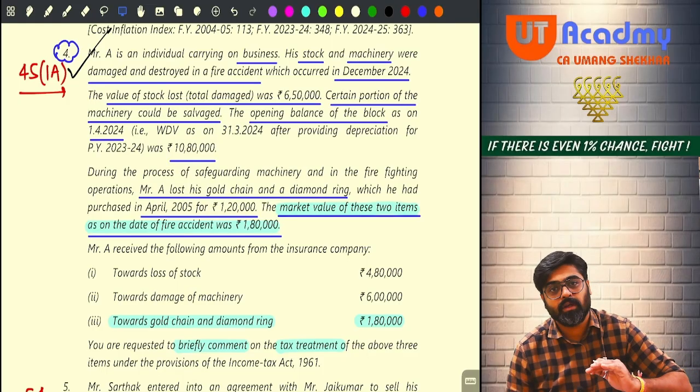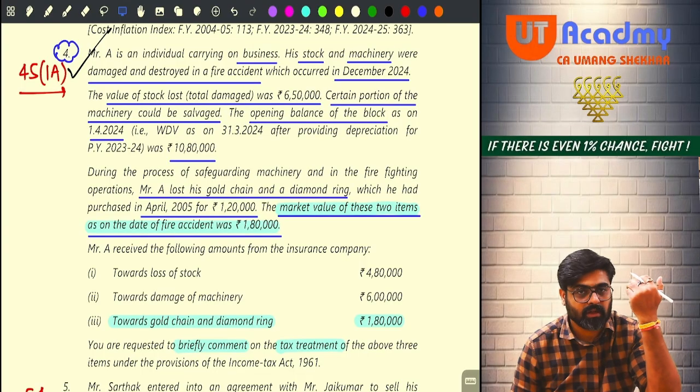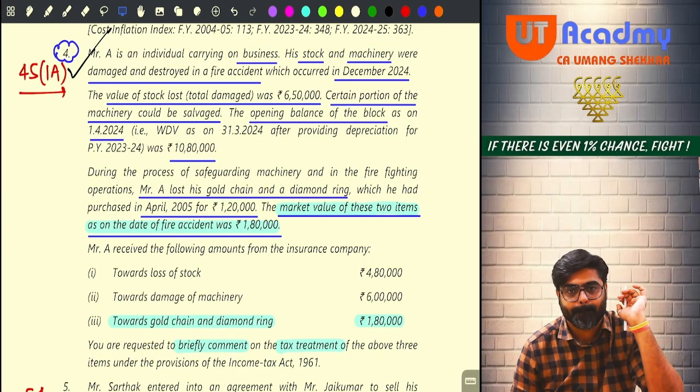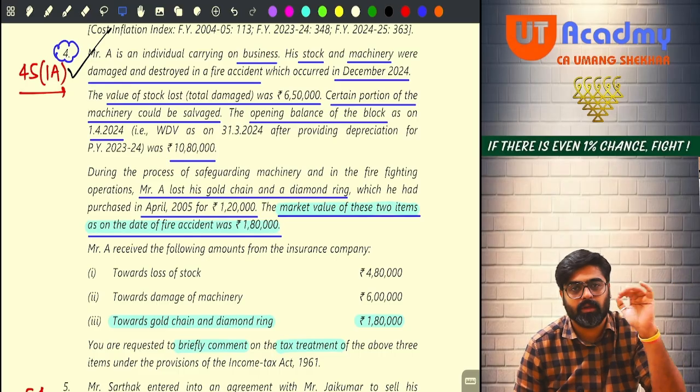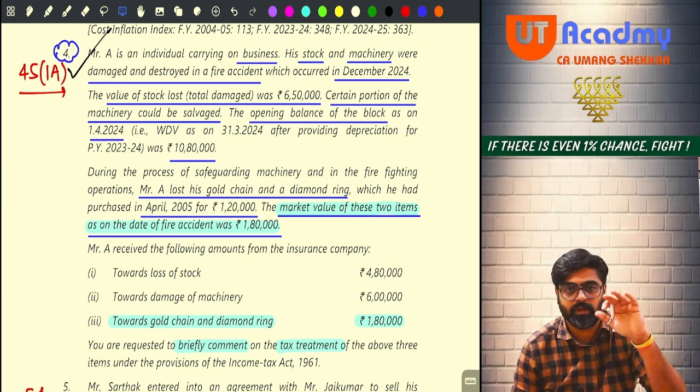Now in this year, these assets are damaged or destroyed due to fire. Fortunately, you have taken insurance for all these assets.